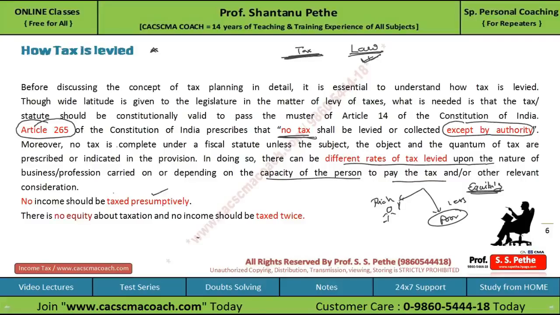That is, on the assumption basis के ऊपर आप टैक्स नहीं लगा सकते किसी को, and there is no equity about the taxation. जो मैंने यहाँ पर कंसेप्ट बताया कि सभी को सेम रेट से टैक्स लगाए, ऐसा जरूरी नहीं है. रिच पर्सन को ज्यादा टैक्स पे करना पड़ सकता है, पुअर को कम पे करना पड़ सकता है. And further they say no income should be taxed twice. It means once a person has paid the tax on his income, the government cannot ask him to pay tax again on that income.